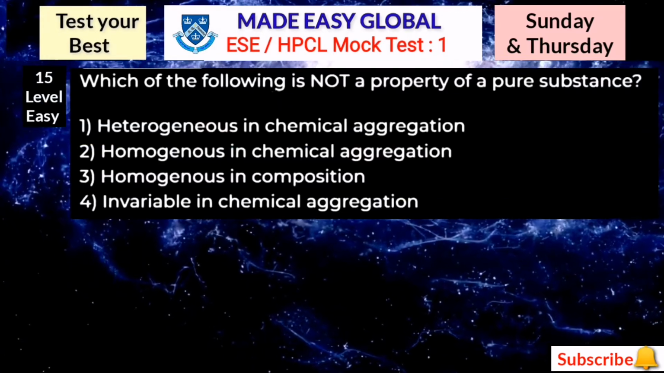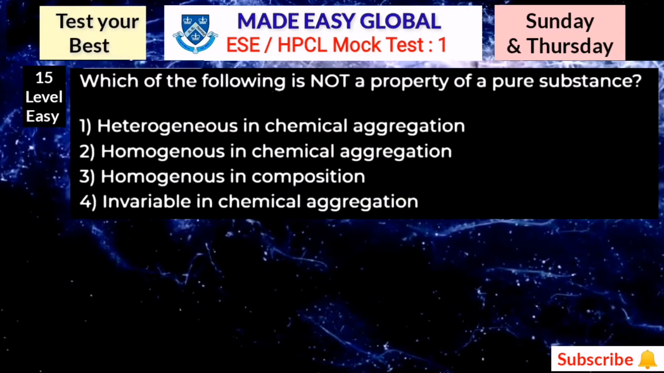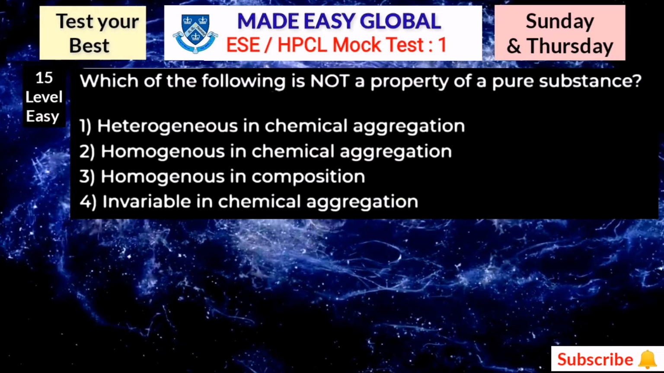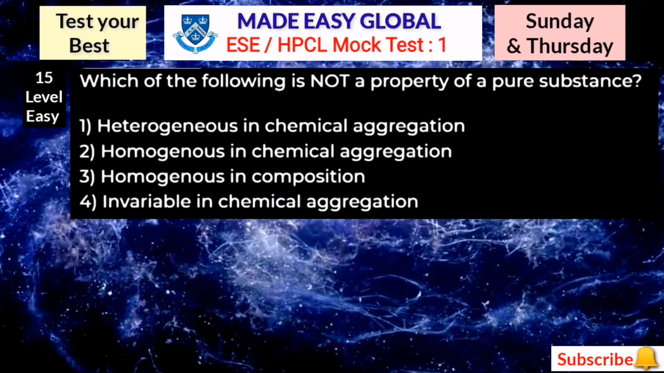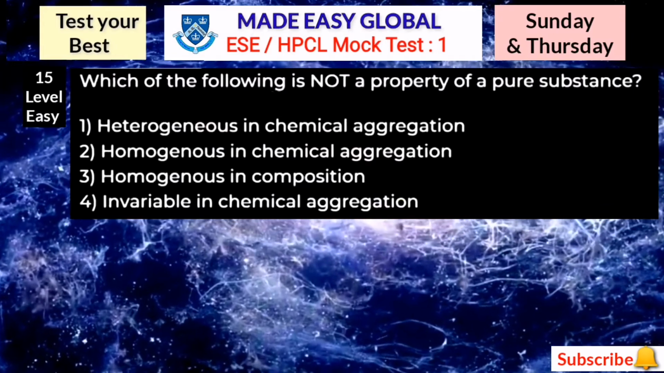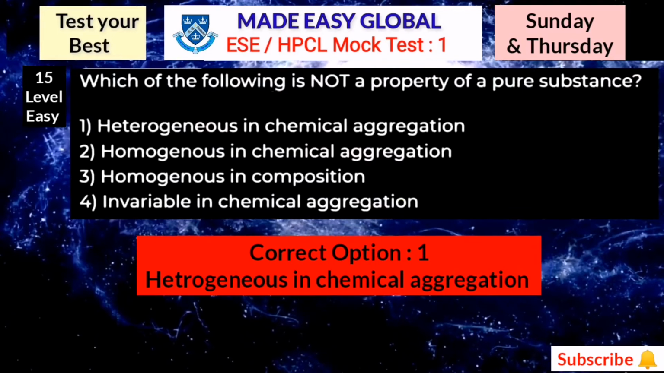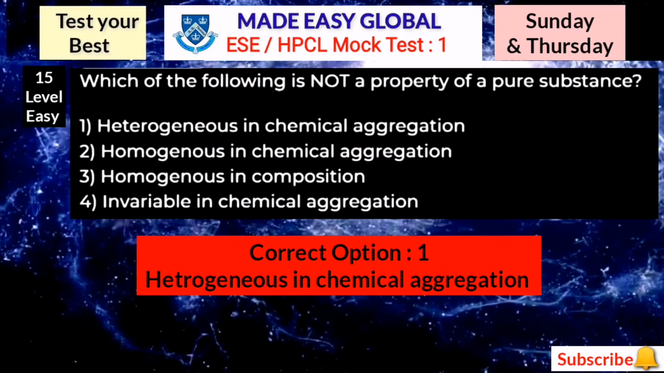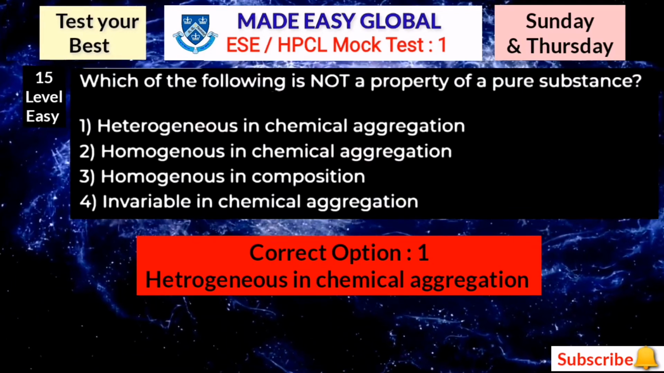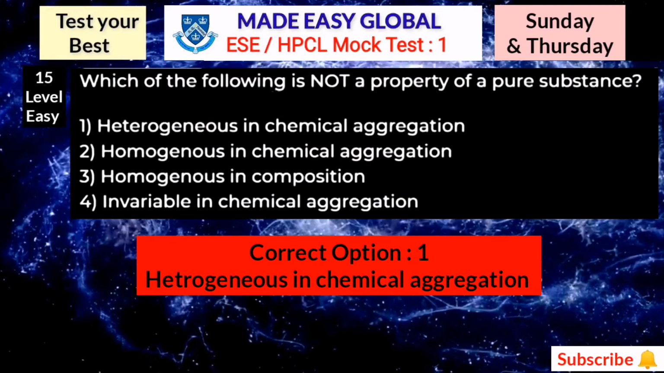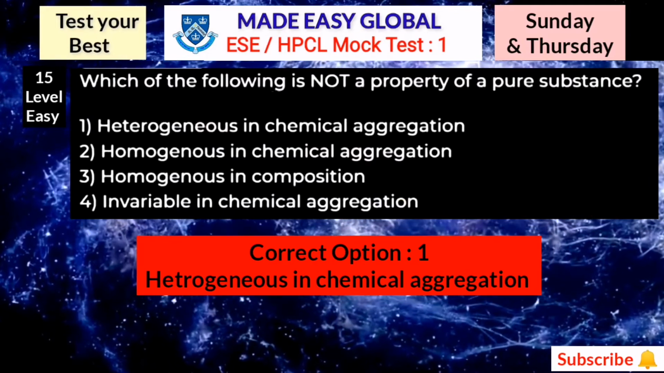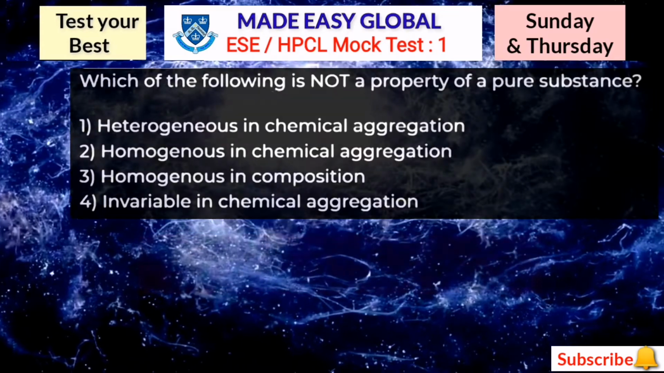Then after question number 15, which of the following is not a property of a pure substance? You can think for 4 to 5 seconds, because this is also a very easy question. Here the correct option is option number 1, heterogeneous in chemical aggregation. This is not a property of a pure substance. Now let's move towards the next question.